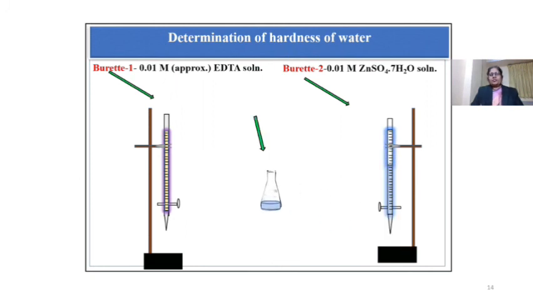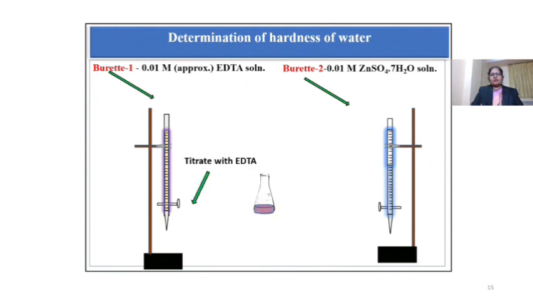Now add to the solution 5 ml buffer solution and then 5 drops of freshly prepared Eriochrome Black T indicator. The color of the solution will change to wine red, and then titrate this with the burette number 1 containing 0.01 molar EDTA solution.